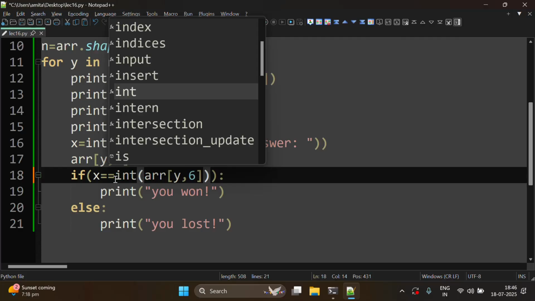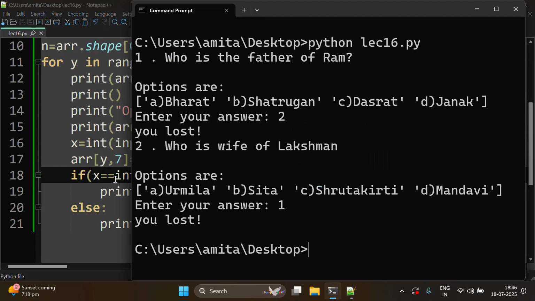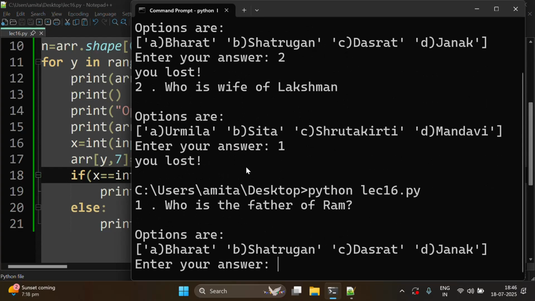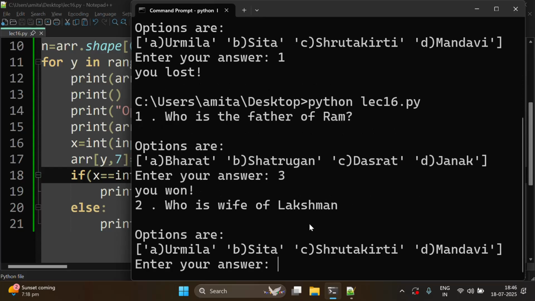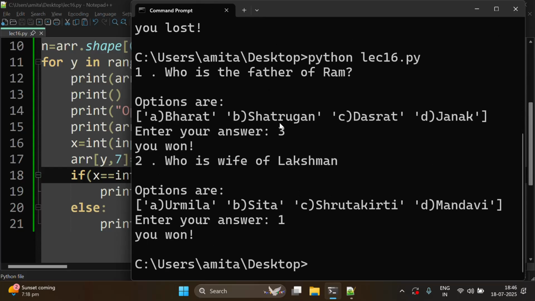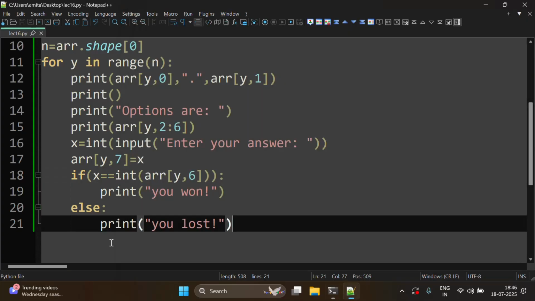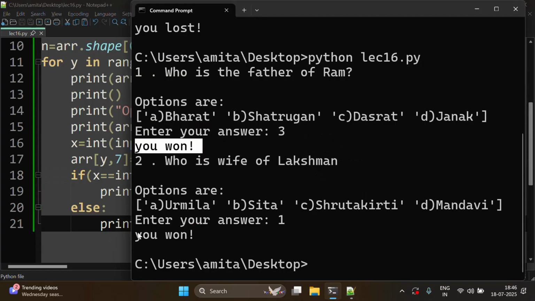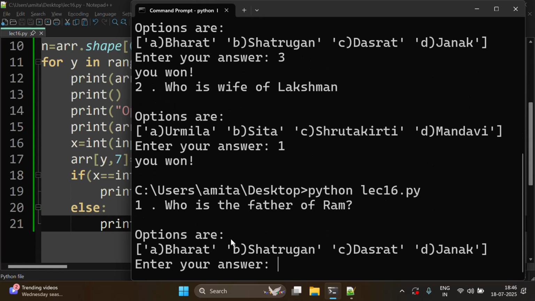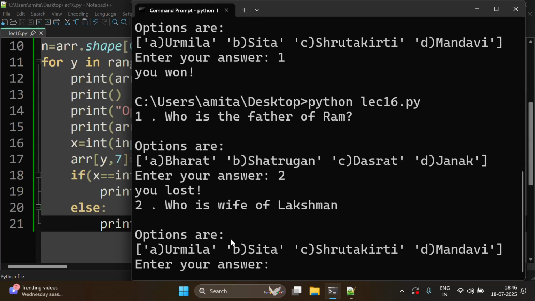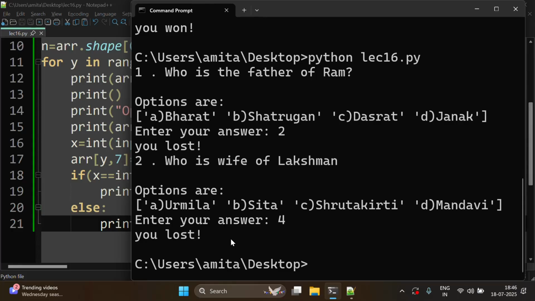So if we make it an integer and then try it by giving the correct answer, you can see that it's now comparing correctly. It's comparing an integer with an integer and now it will show the correct one. If we write the wrong answer, then it's showing you lost.